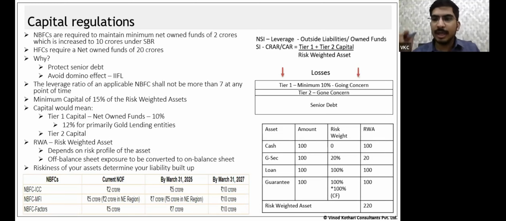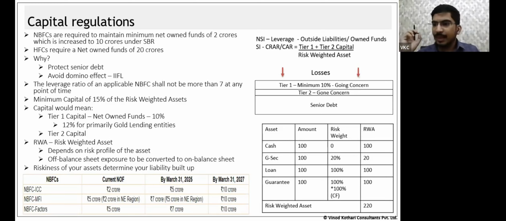However, for HFCs, the housing finance companies, the requirement of net owned fund is 20 crores. This 20 crores is not from the SBR, but the HFC master direction itself prescribes the net owned fund of 20 crores. So, if you want to get into the housing finance business, you at least require 20 crores as net owned fund. You have to bring that much in. That's a simple requirement under net owned funds. For core investment companies, CICs, there is another term, adjusted net worth, which we will discuss if possible in today's session or a subsequent session. That's a separate requirement. So that was one leg, net owned funds.